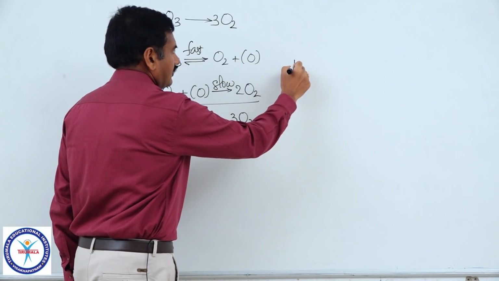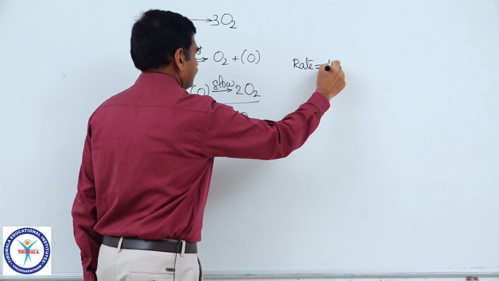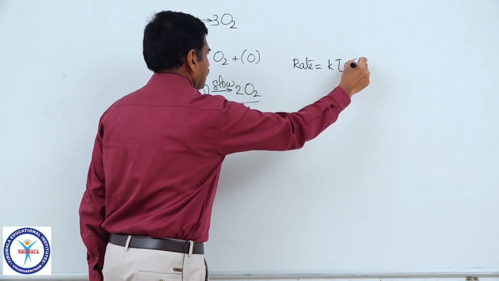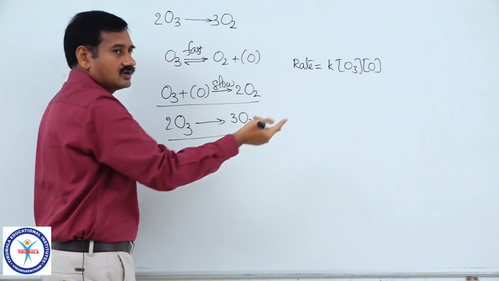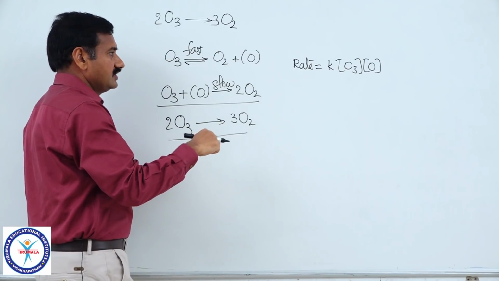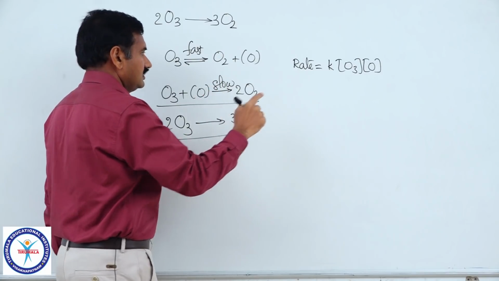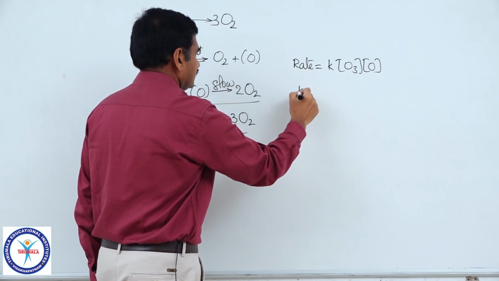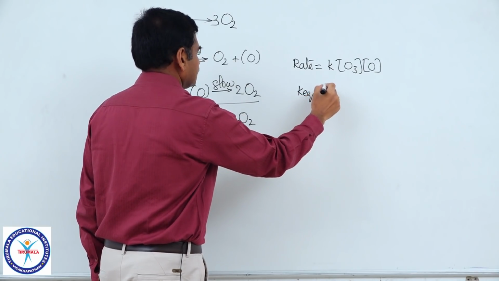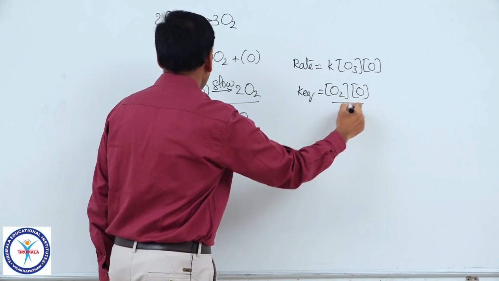Therefore, we have to write the rate equation for the rate determining step, that is rate is equal to K into the concentration of O3 into nascent oxygen. But this nascent oxygen will be produced on the spot and immediately disappears. There should not be any concentration of oxygen term. In order to remove that, you have to go to the first step: the equilibrium constant for the first step is equal to the concentration of O2 into nascent oxygen divided by O3.